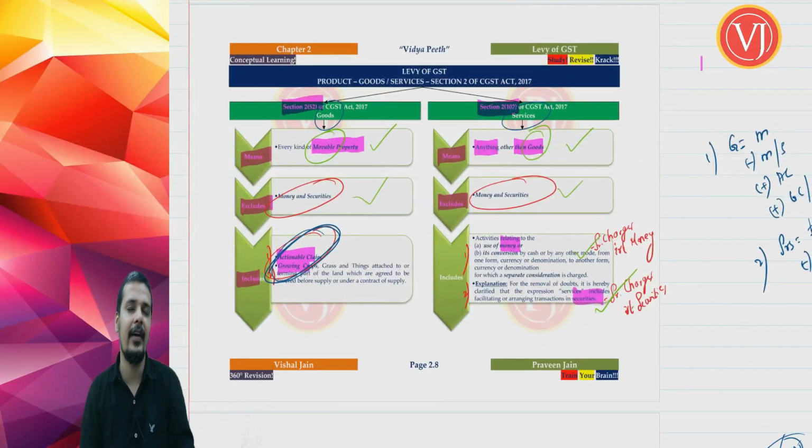Now once you look at the definition of goods and services, again you will find that everything is quite clear, and by this we are done with the first P of this charging section. In this chapter we are going to discuss 3 P's: product, goods and services, that we have completed; process, supply, that we are yet to see; and place, interstate or intrastate, that we have to see. We have done the first P, product, goods or services, thoroughly. All the aspects we have seen.